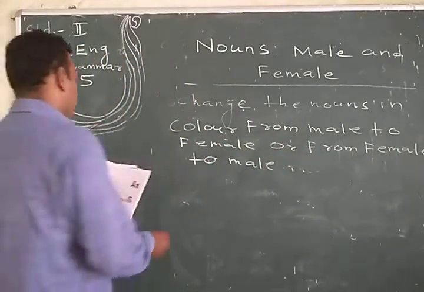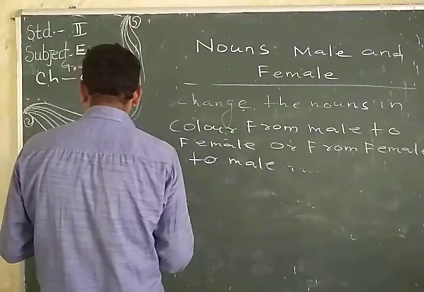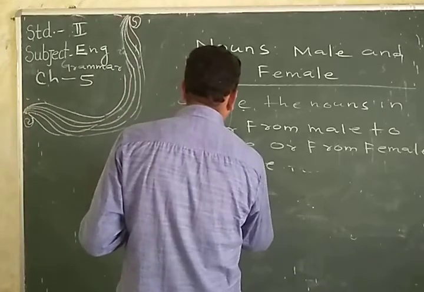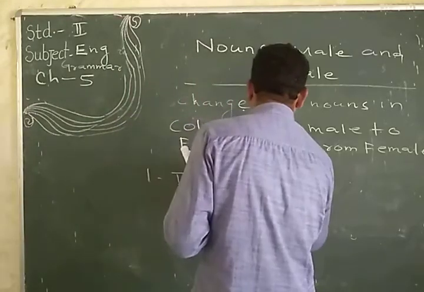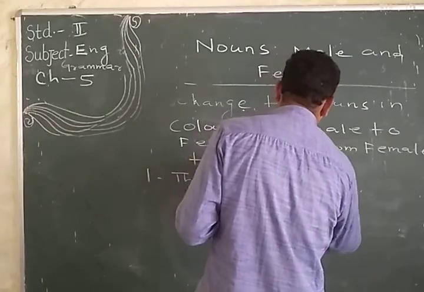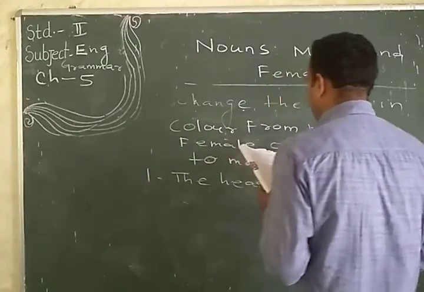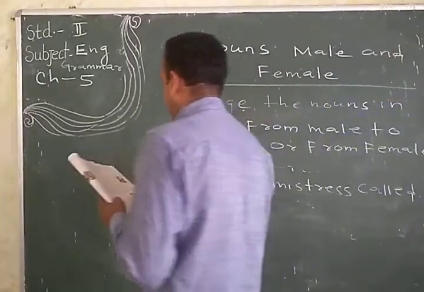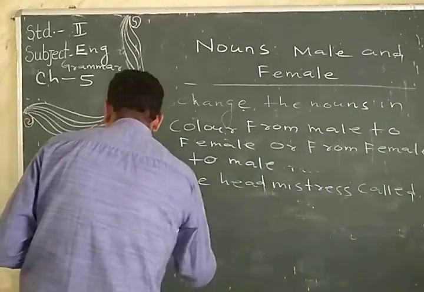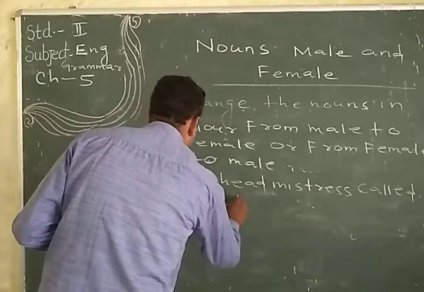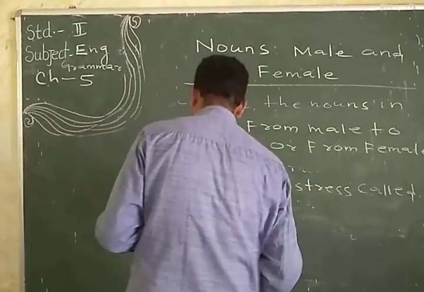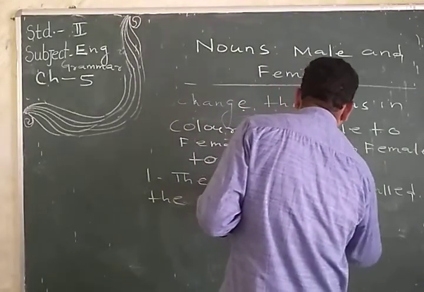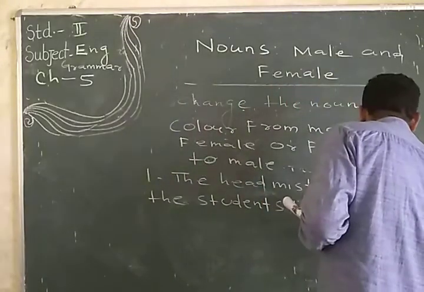Then you have to do first number, the headmistress called the student to the office.